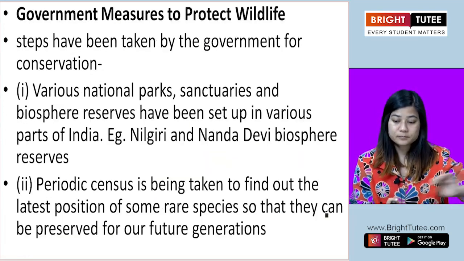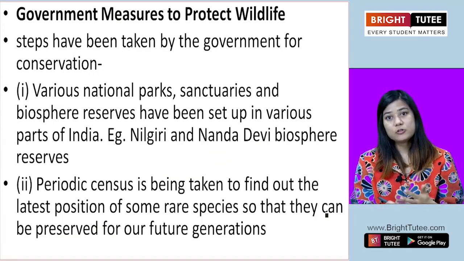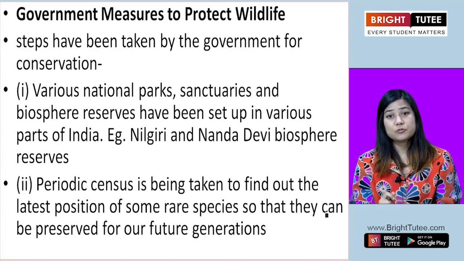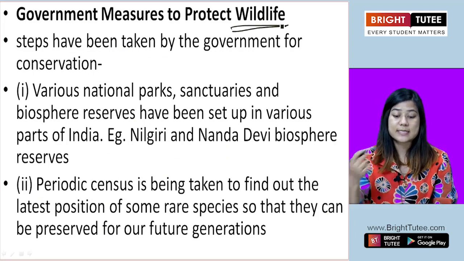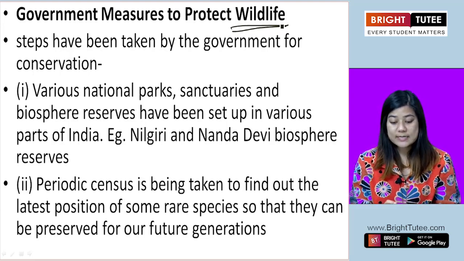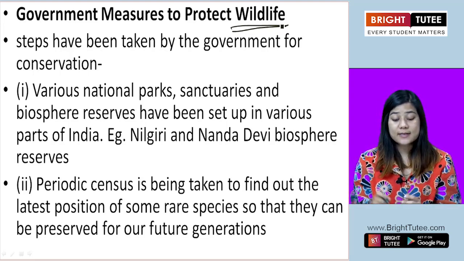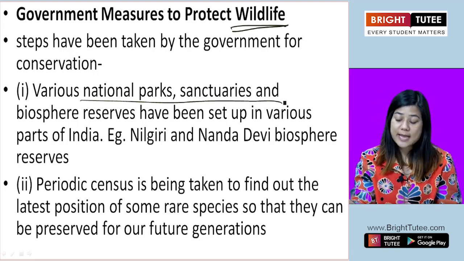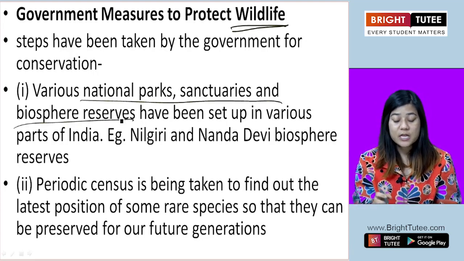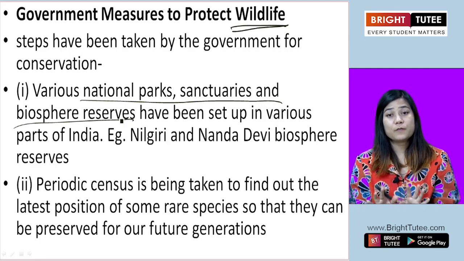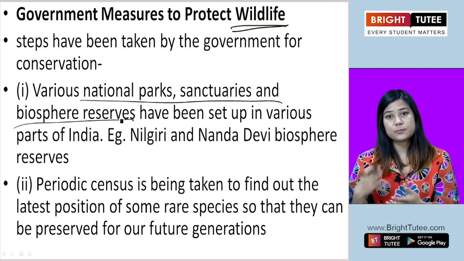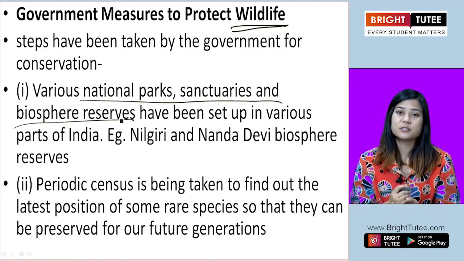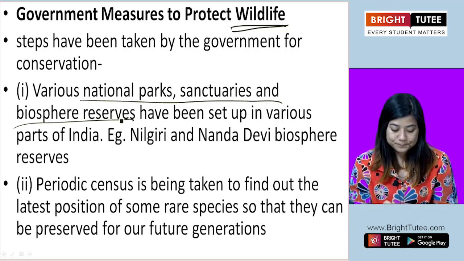Now the government also plays a very important role in the conservation of the wildlife. Let us see how. The first one is that the government can set up national parks, sanctuaries and biosphere reserves in various parts of a country. That way they automatically work towards protection, preservation and conservation of the wildlife.